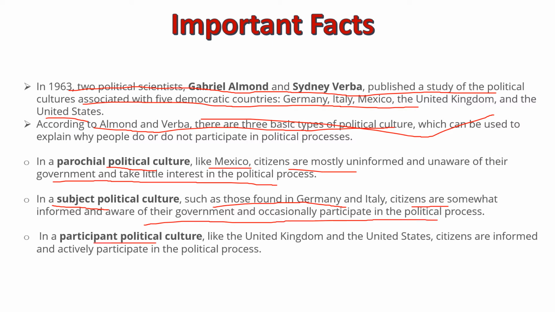In a participant political culture like the United Kingdom and United States, citizens are informed and actively participate in the political process. In simple words, parochial political culture means undeveloped society, subject political culture means developing society, and participant political culture means developed society.